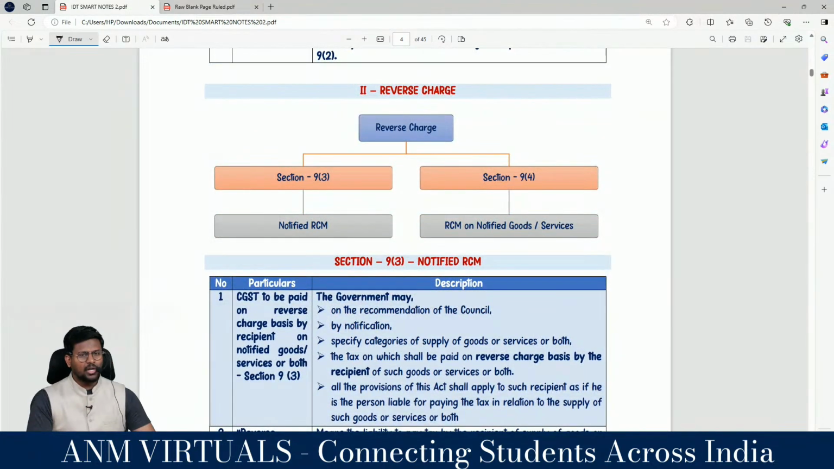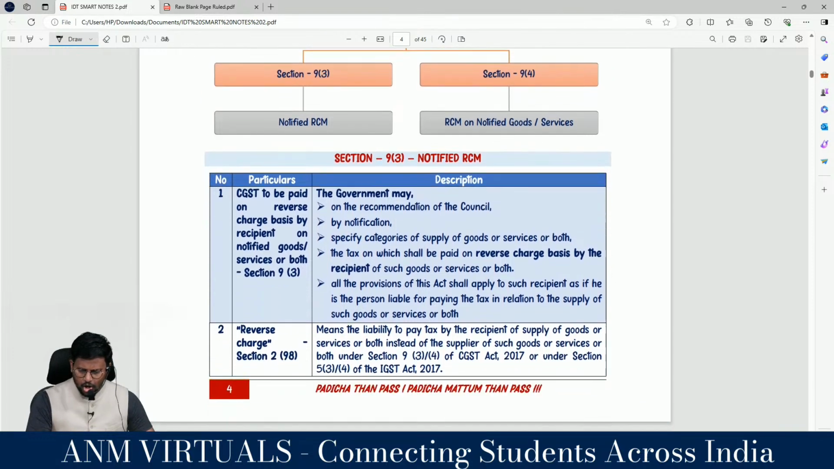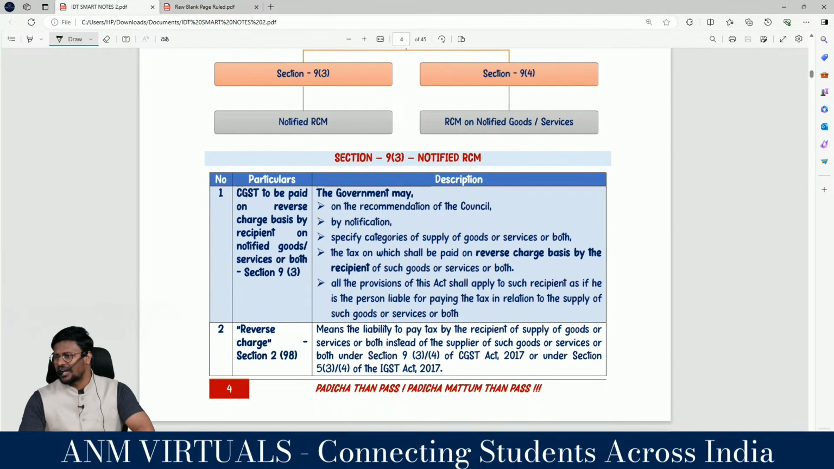Right. Yes, reverse charge we can classify into how many categories? 9.3 and 9.4. 9.3 notified RCM, 9.4 RCM on notified goods or services, or RCM from any registered person. Sir, CGST to be paid on reverse charge basis by the recipient.